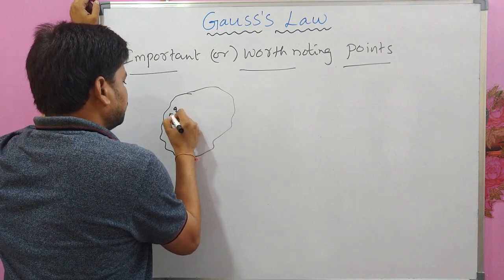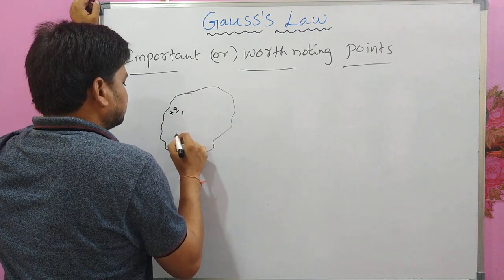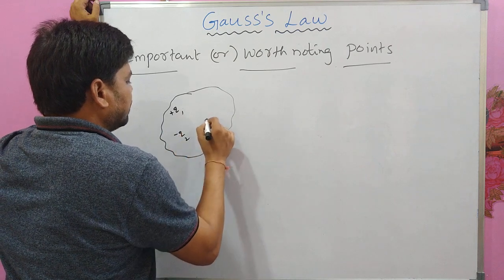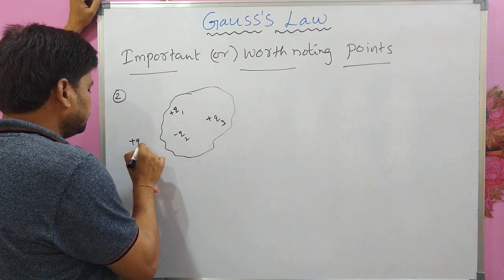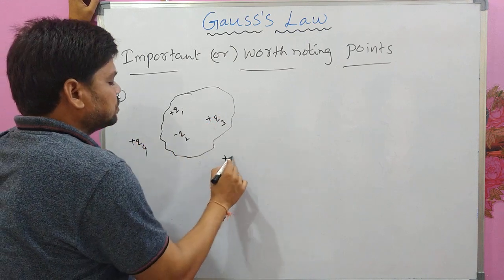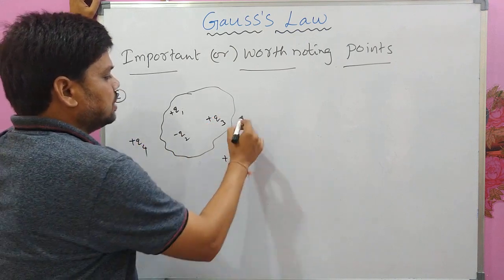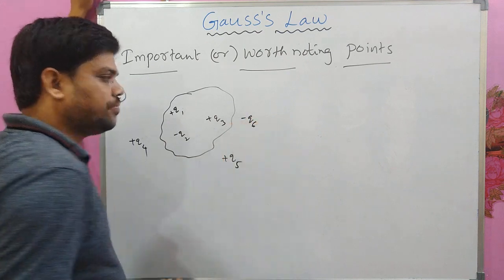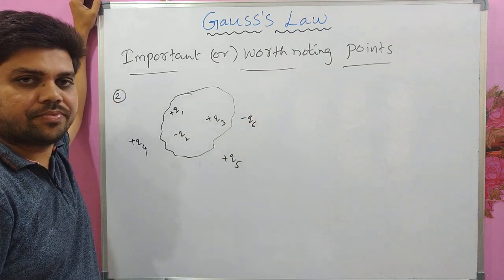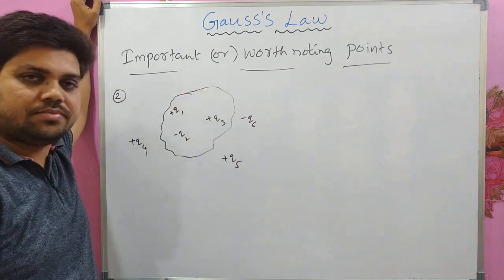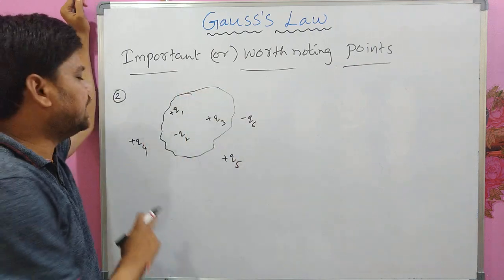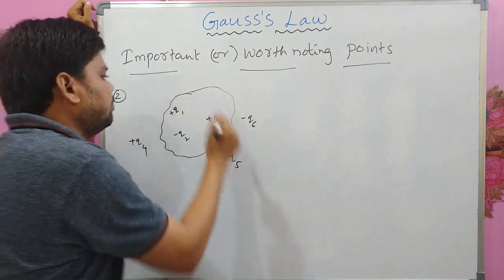Some plus q1 is here, minus q2 is here, plus q3 is here, some plus q4 is here, some plus q5 is here, and some minus q6 is here. And one surface is placed in this way. What is the total electric flux passing through this surface?